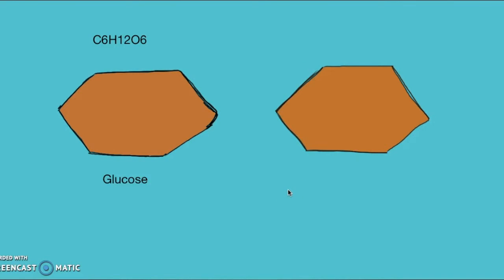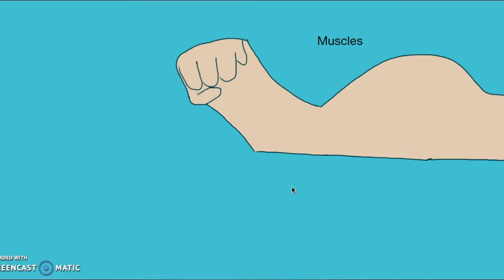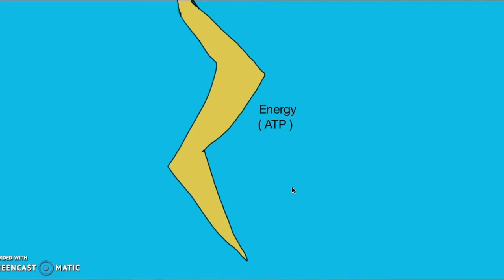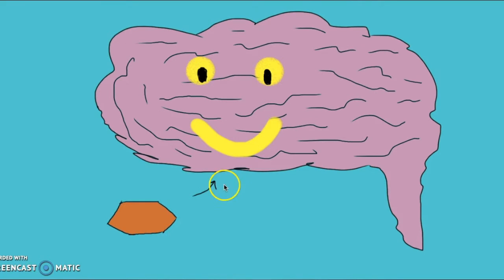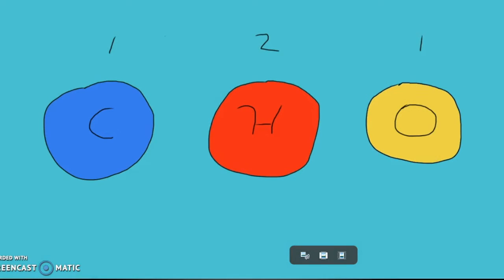So now that we know how carbohydrates are broken down, where do they go afterwards? Well, carbohydrates are broken down into glucose to be reassembled as glycogen in the liver and muscles. Glycogen is broken down back into glucose when blood sugar levels are low. Carbs are broken down for immediate energy, and the brain needs a constant supply of glucose. Carbohydrates contain carbon, hydrogen, and oxygen atoms, which is a ratio of 1 to 2 to 1.